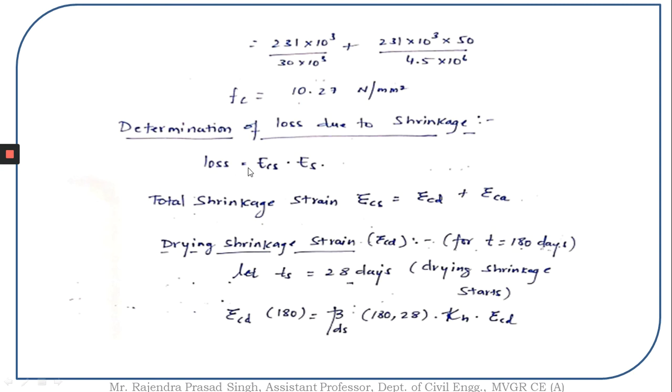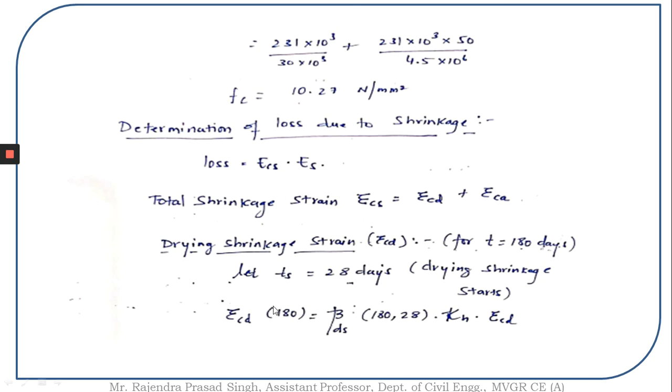For that, the loss due to shrinkage can be shrinkage strain times Es. So epsilon cs times Es. The epsilon cs value, which is the total shrinkage strain, is equal to epsilon cd plus epsilon ca. Epsilon cd is your drying shrinkage strain for 180 days as given in the problem. So let the initial day of drying shrinkage, or the usage of the structure, be 28 days.